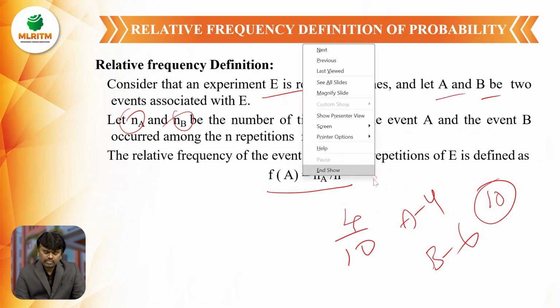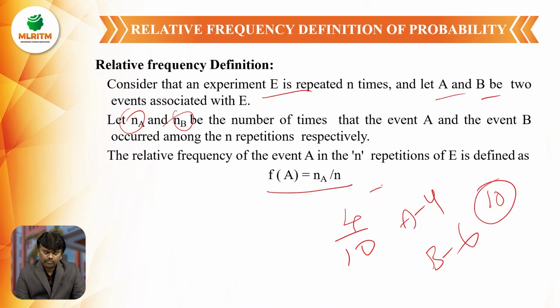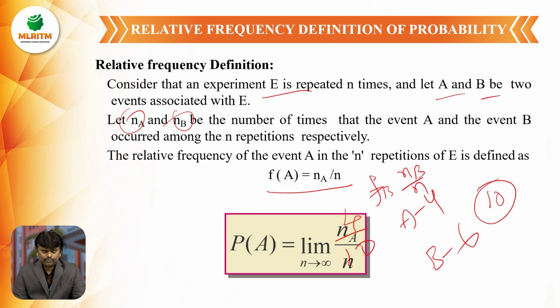Similarly, f of B is NB by N. So this is the relative frequency definition. Then how do we define the probability by using the relative frequency approach? As n tends to infinity, that means if the number of repetitions tends to infinity, if I repeat the experiment an infinite number of times, then the relative frequency value approaches the probability value.